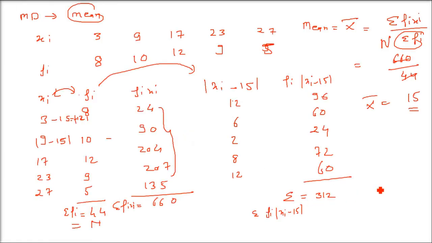Let us divide it. 312 is already there, divided by 44, capital N. So this is going to be 7.09. This is your mean deviation. This is for a discrete frequency distribution, where the number of times each value has come, the frequency, is also given.